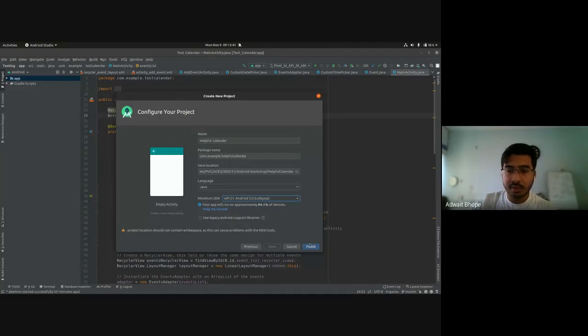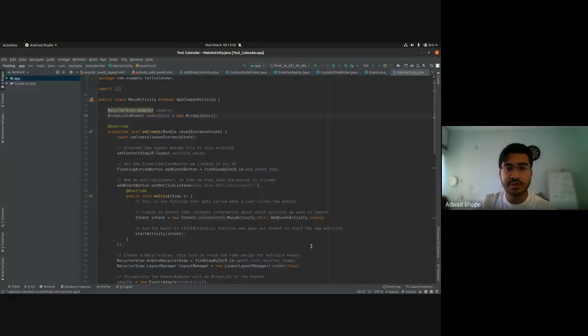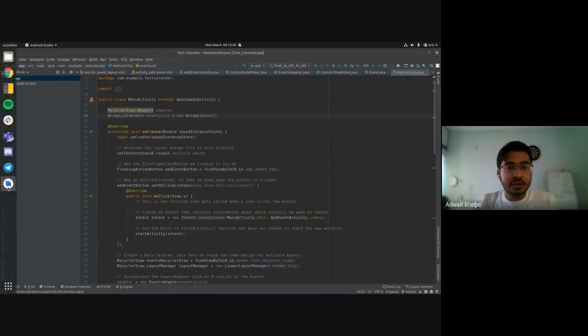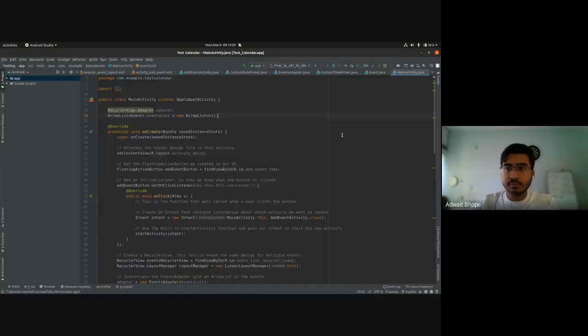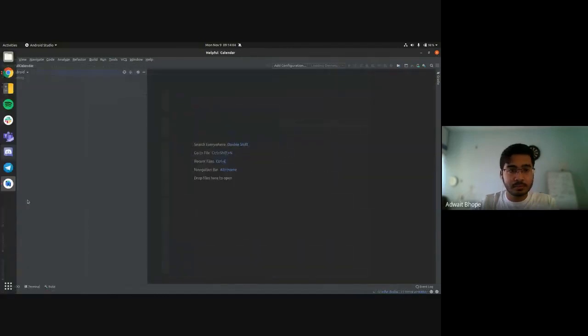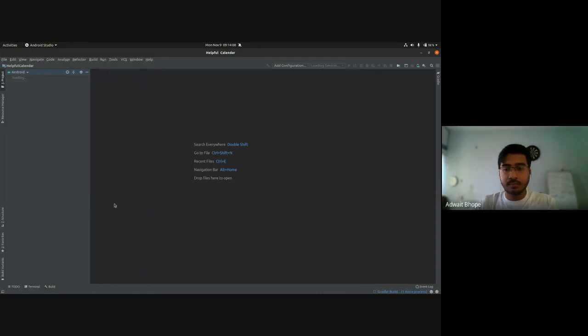So this is it for the setup. Click on finish. That will create a new application for you. Let's just wait until it starts up. I'll close this one. Okay, so if you're doing it for the first time, you'll notice that over here you'll see some processes running